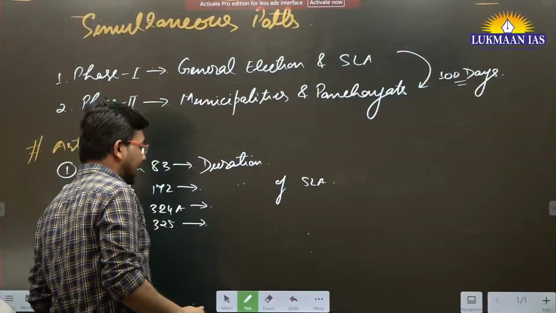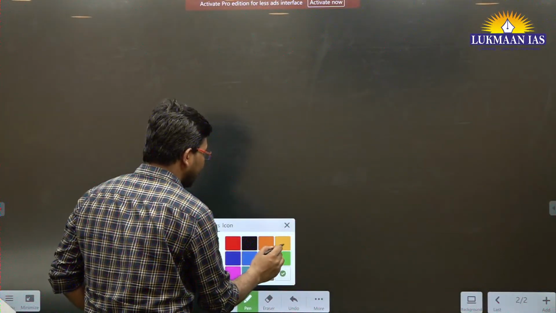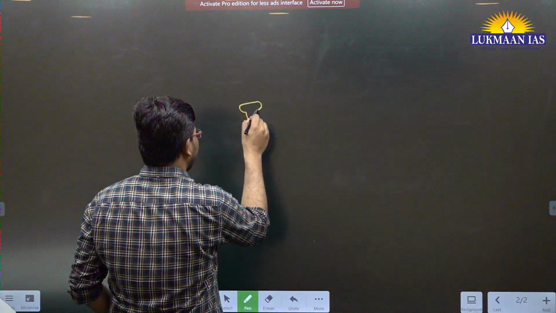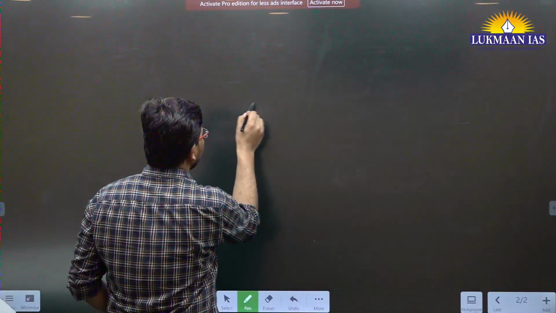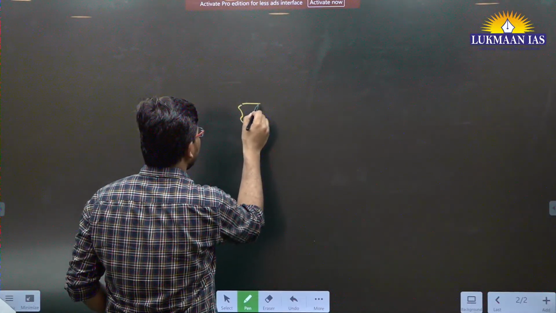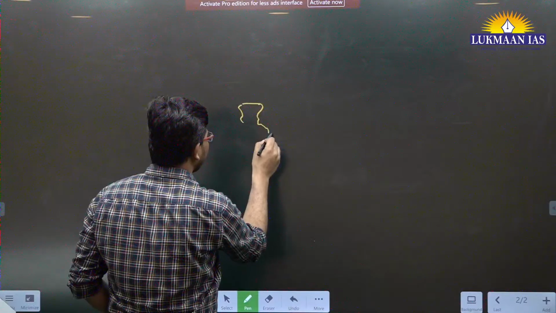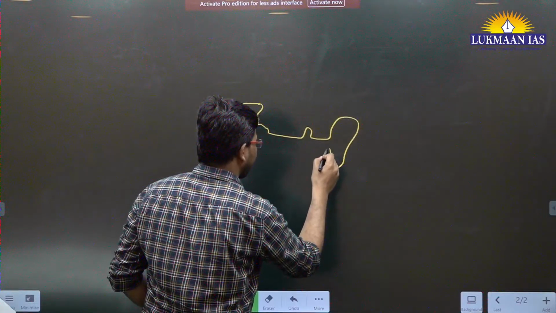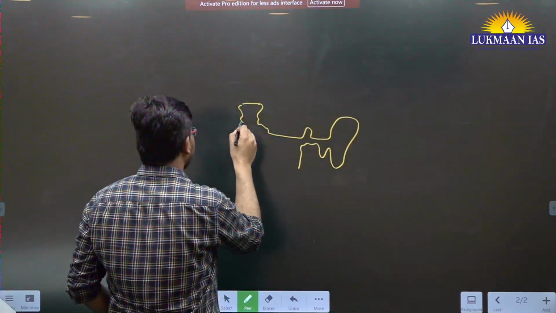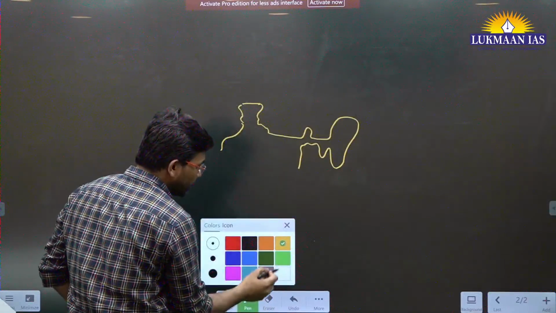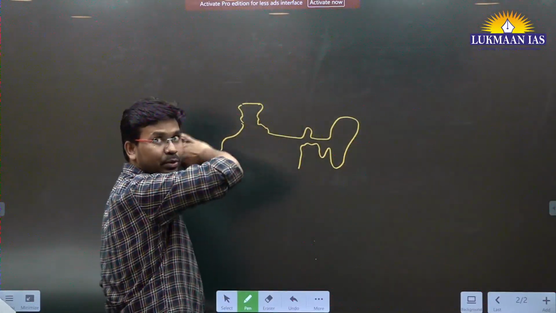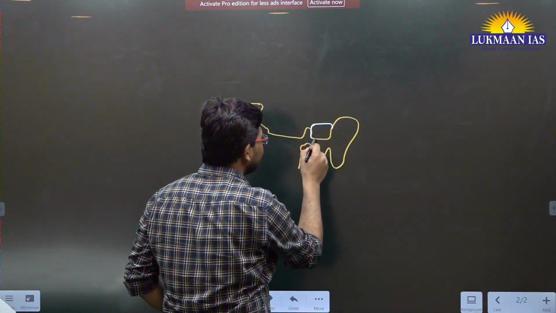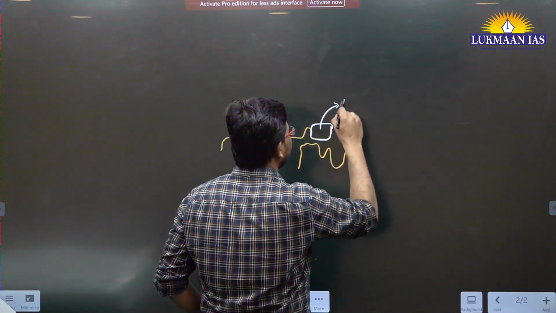Let me quickly draw the map of Bhutan. So we are just looking at the map of Bhutan. This is, let's say, the northern portion of India, and over here we have a country. This country is known as Bhutan.